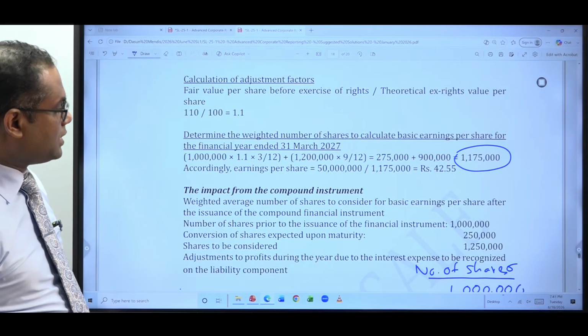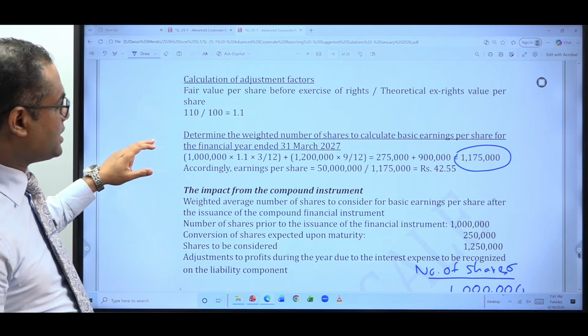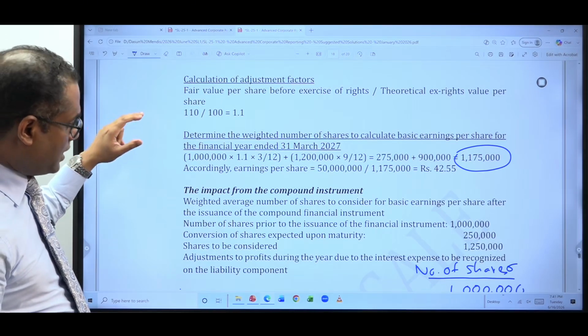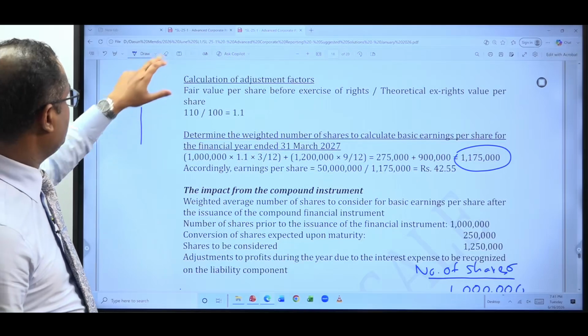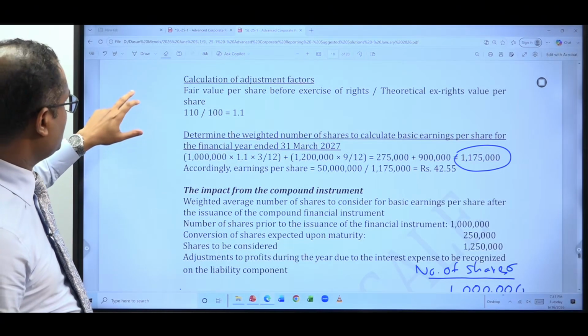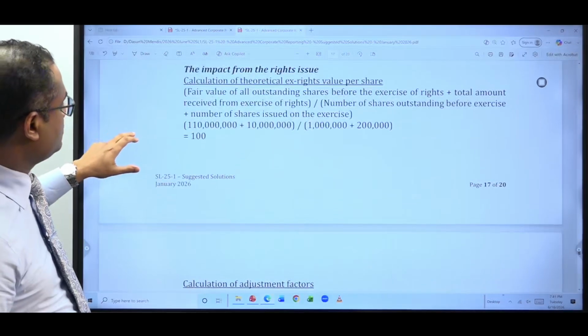Then how to calculate the basic EPS? Basic EPS is equal to profit attributable to ordinary shares. Should have been calculated somewhere. Where?